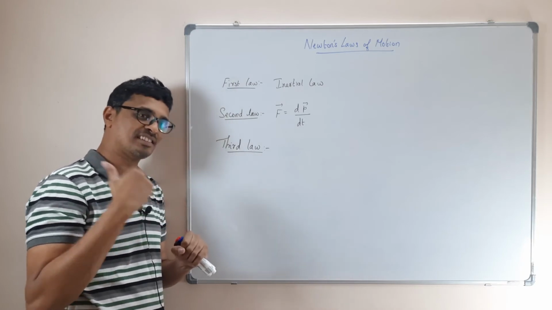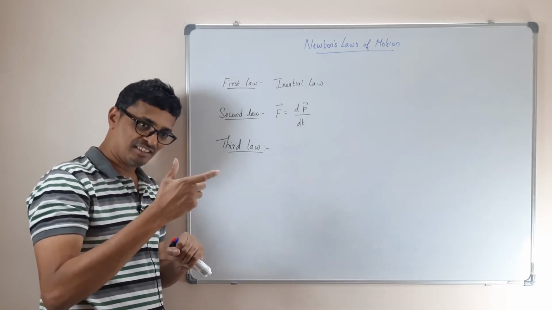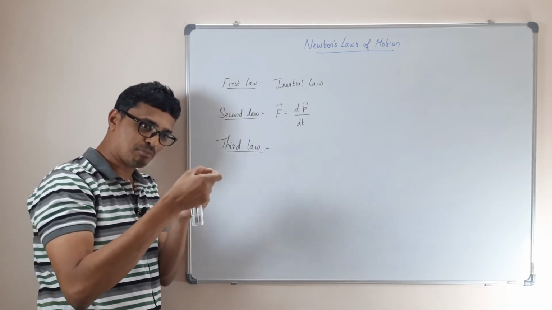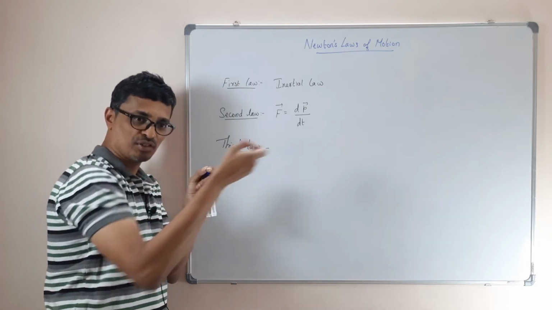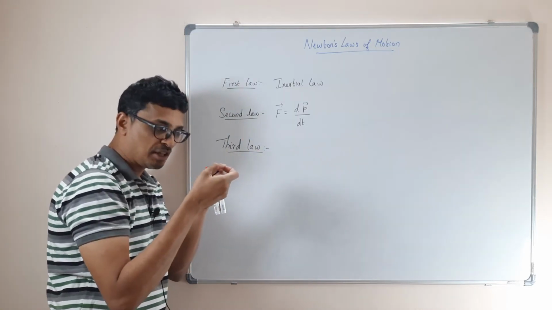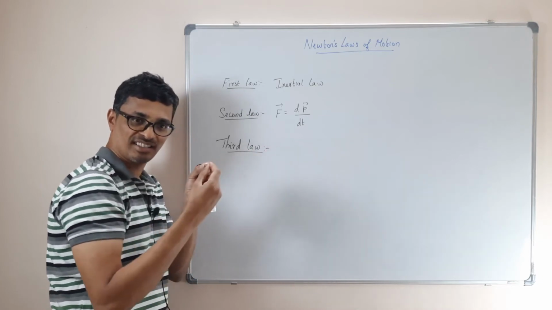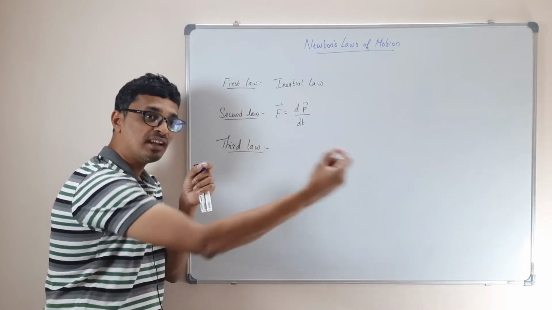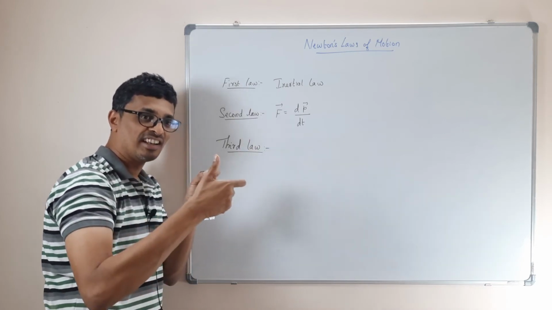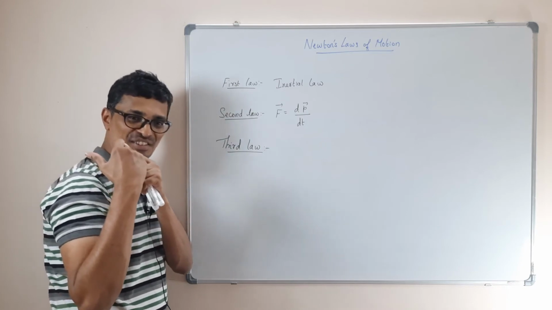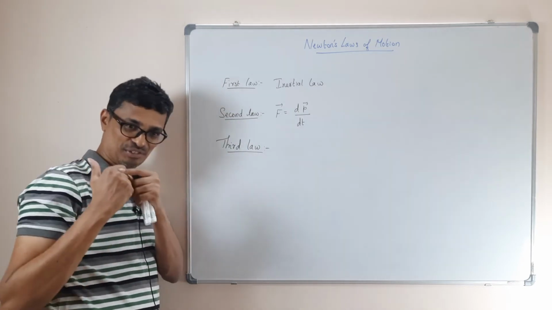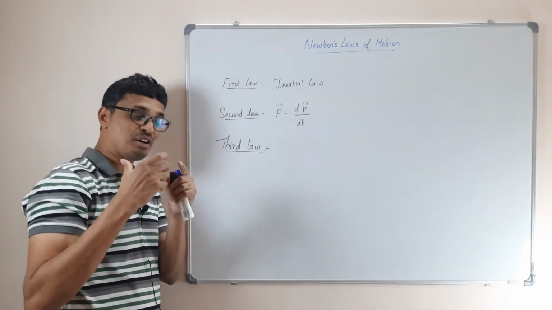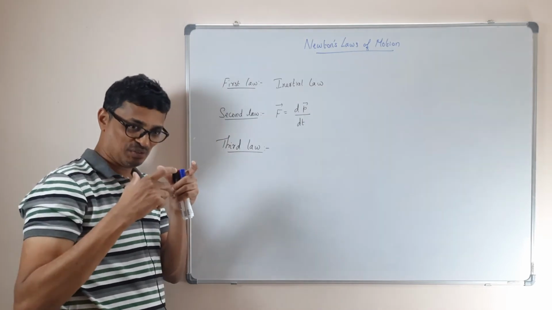If I take a gun and fire it, that means the gun has applied a force on the bullet and the bullet is moving. So what is that force? That will be dp by dt of the bullet. Am I right? Now the bullet applies another force on the gun. I get the gun's backjerk, and that is a reactive force. So that is again dp by dt of the gun. So now both the forces have to be equal.